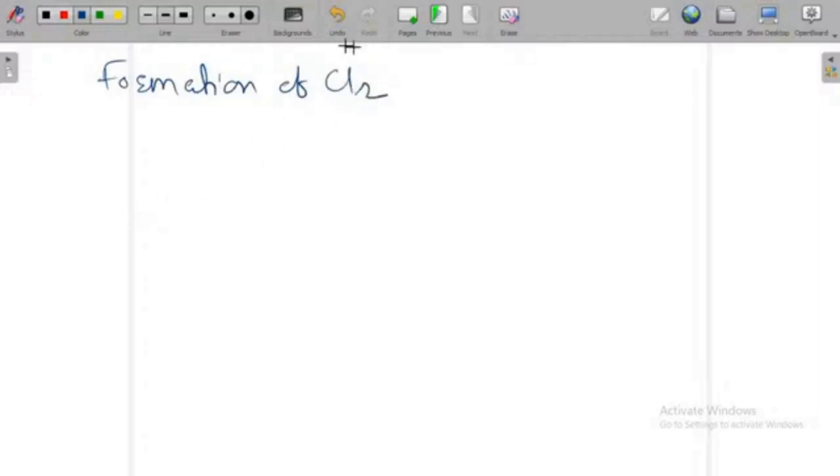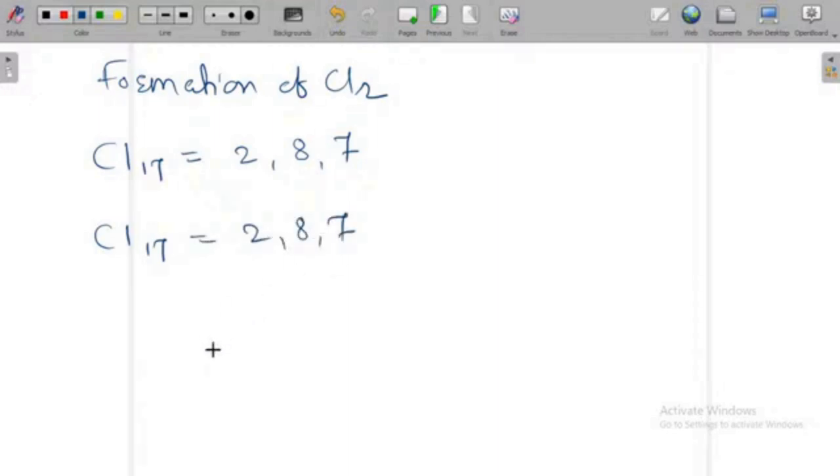The atomic number of chlorine is 17. Again second atom, that is here chlorine, its atomic number is 17. Means the electronic configuration, as we have already seen, is 2, 8, 7. This is also having electronic configuration 2, 8, 7.